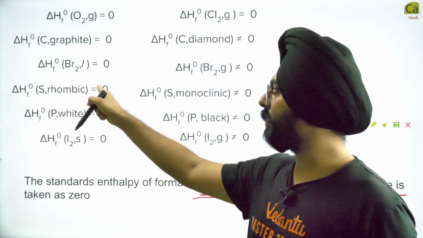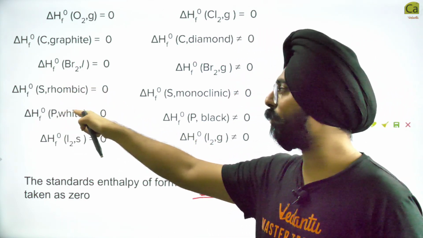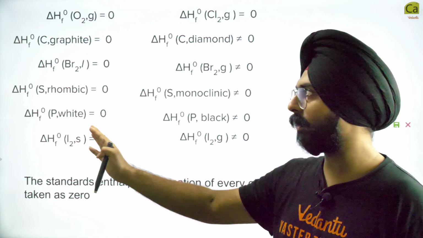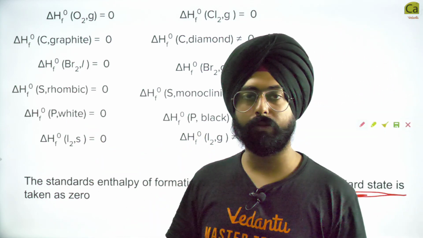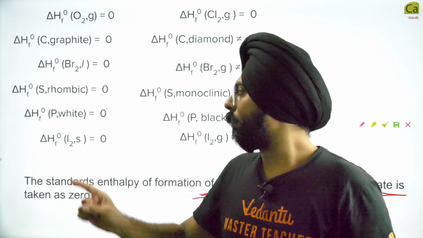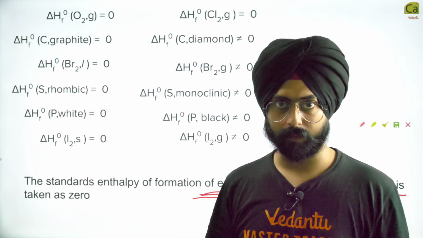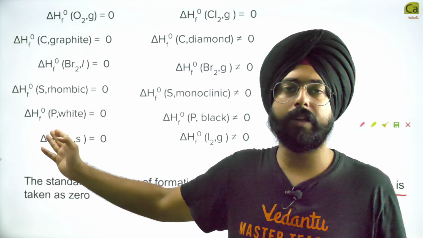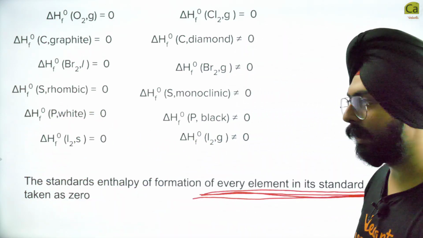Rhombic sulfur is taken as the elemental form. White phosphorus is taken as the elemental form. Some people will say, sir, black phosphorus is more stable, red phosphorus is also there. Conventionally, we define white phosphorus as the standard elemental form. This doubt a lot of people ask me. It's just a convention. We've chosen this for our convenience.